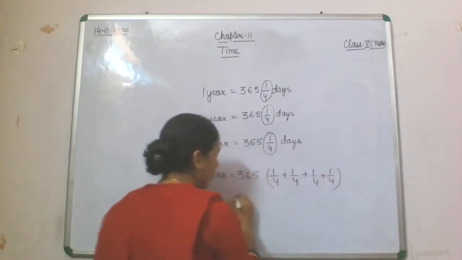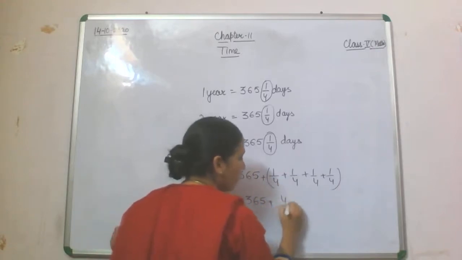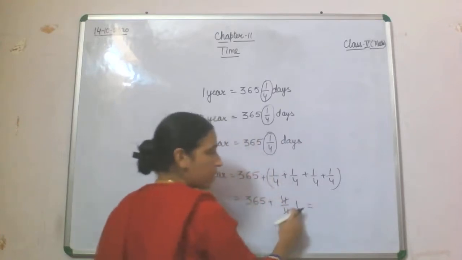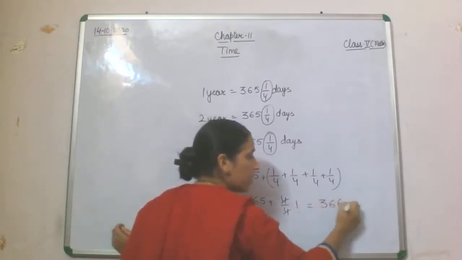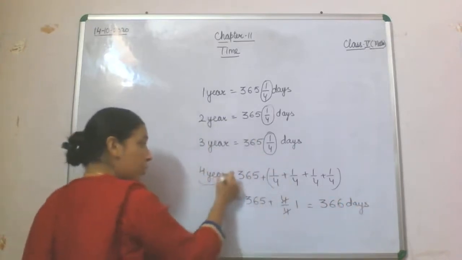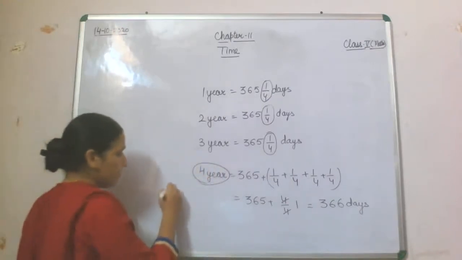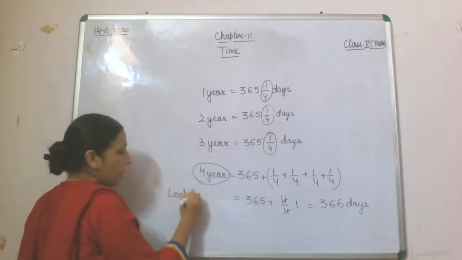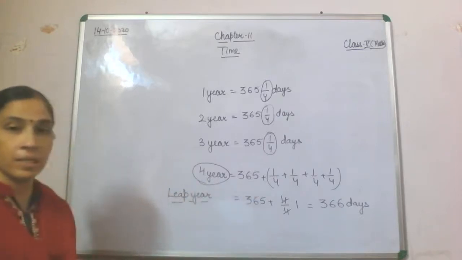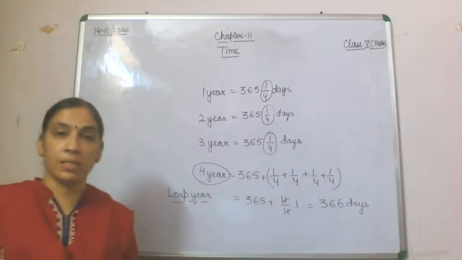So what is the total here? The total is 4 by 4. It will cut and 1 will be left. So 365 plus 1 day becomes 366 days. And that's why we say that every fourth year is a leap year. And in a leap year we have 366 days.